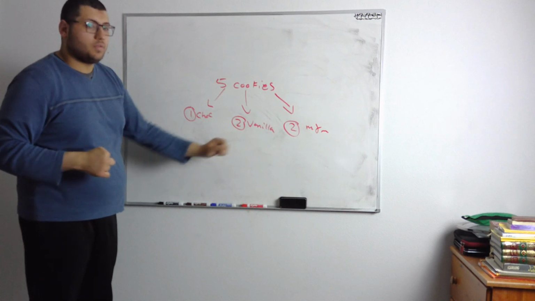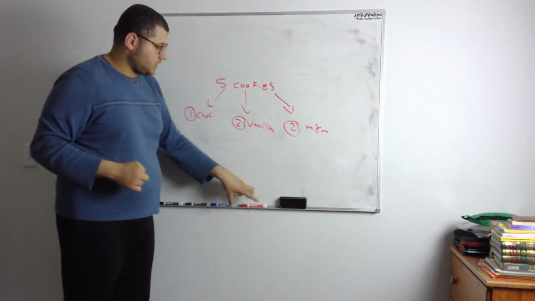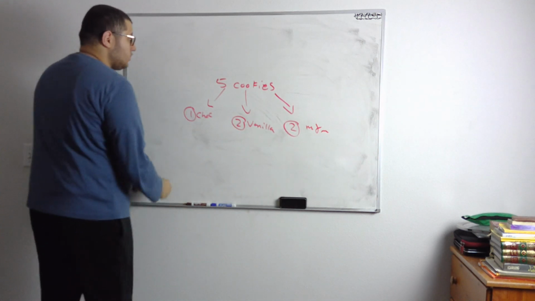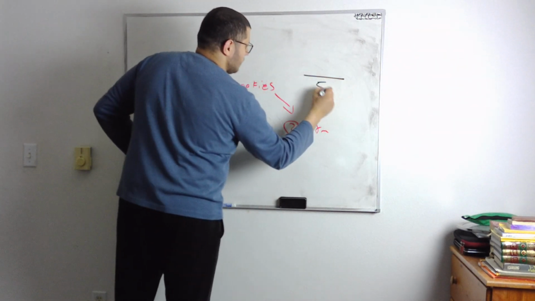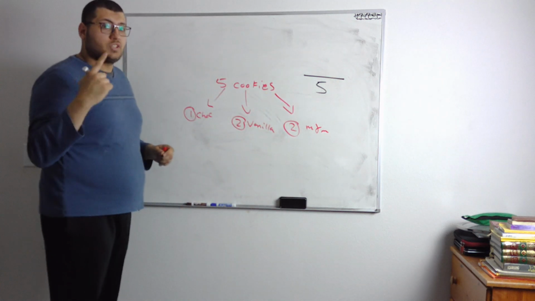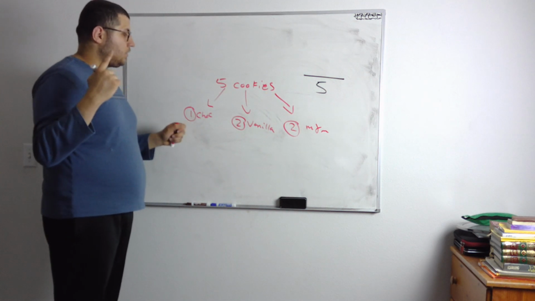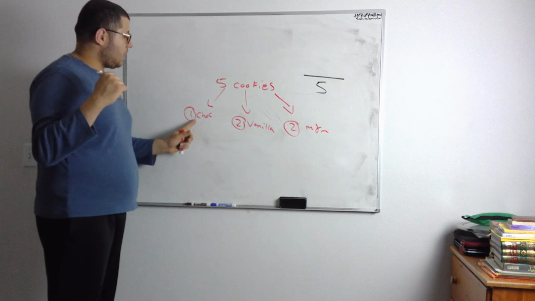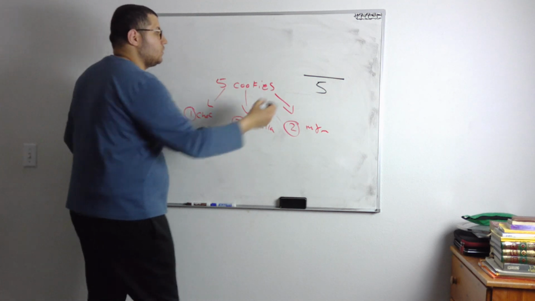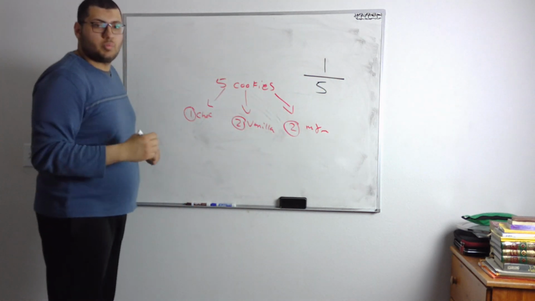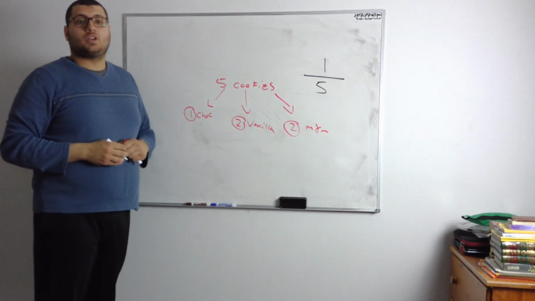So what's the total amount of cookies? 1 plus 2 plus 2, that's 5. So that's the total amount of cookies. 5. Now the chances I'm looking at now, I'm looking at the chances of baking a chocolate cookie. How many chocolate cookies? 1. So 1 out of 5. Simple.